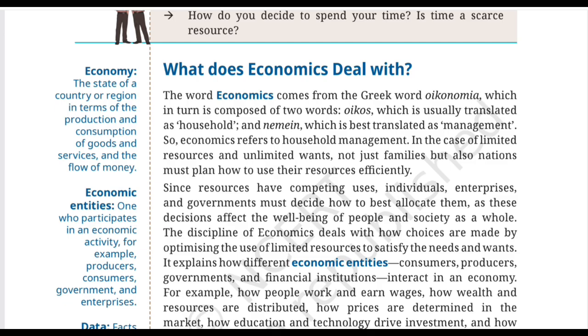Now, class 9, let me ask you something. When you hear the word economics, what is the first thing that comes to your mind? Money, bank, business, price, or maybe even, oh no, another difficult subject. But here is the surprise. Economics is not just about money, like I've always told you.